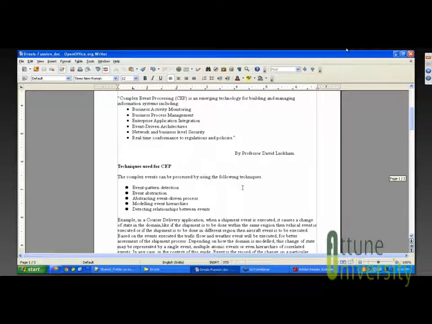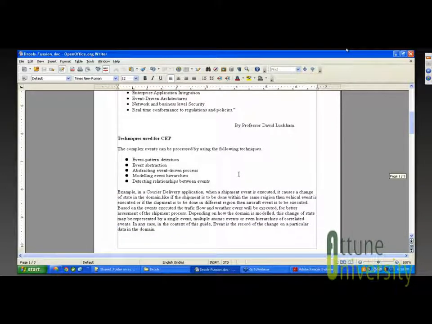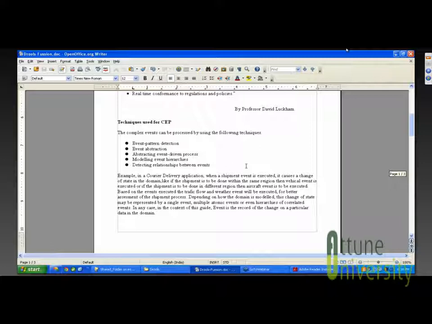Then the techniques that are used for CEP. The techniques used for CEP are event-based event pattern detection, then modeling event architecture, then event abstraction, and detecting relationships between the events.